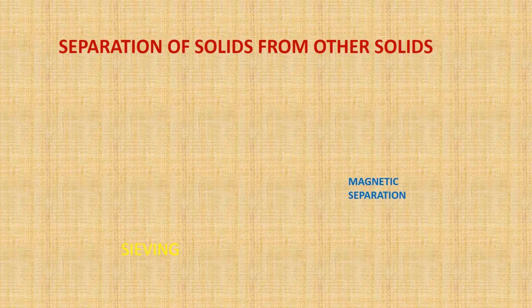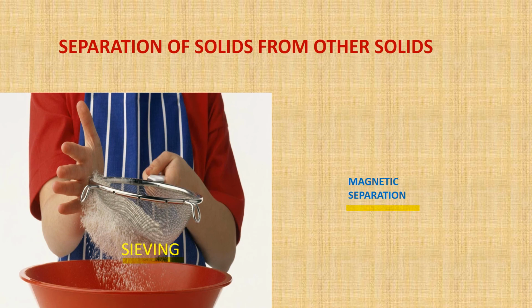Now two more methods are there. One is sieving, another one is magnetic separation. Let's see the diagram. Here the lady is doing sieving. Sometimes your mother also prepares cakes, even atta, wheat, and she sieves it, right? A sieve has small pores. The size of the particle determines how it will fall. Smaller particles fall down and bigger ones remain on the sieve. This is a very good method which we use in our homes in day to day life.